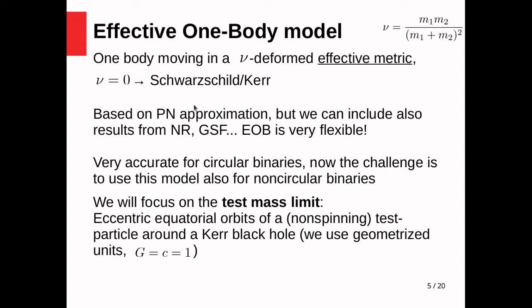This model is based on post-Newtonian theory, but it's very flexible. In fact, we can include also information from numerical relativity or gravitational self-force theory or other methods. This is very accurate for circular binaries, but now the challenge is to use this model also for non-circular binaries. In this talk, I will focus on the test mass limit, so I will consider eccentric equatorial orbits of a test particle in Kerr spacetime.